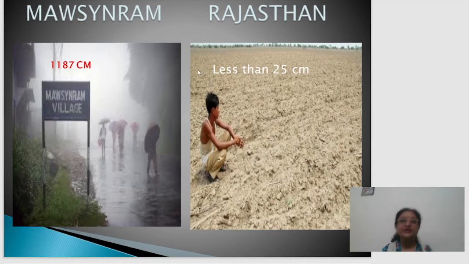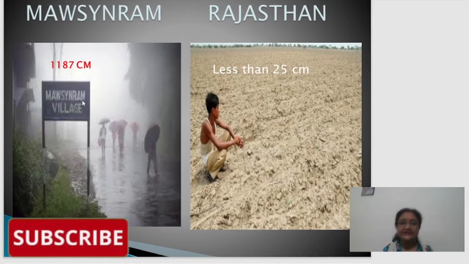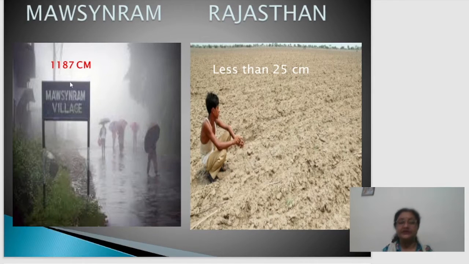Okay. The two places, like Monsoon. Monsoon is lying in the northeastern parts of India and it is getting the heaviest rainfall in the entire world. You can just see the heaviest rainfall. That means there it is recorded 1187 centimeters of rainfall is received at that place, Monsoon.